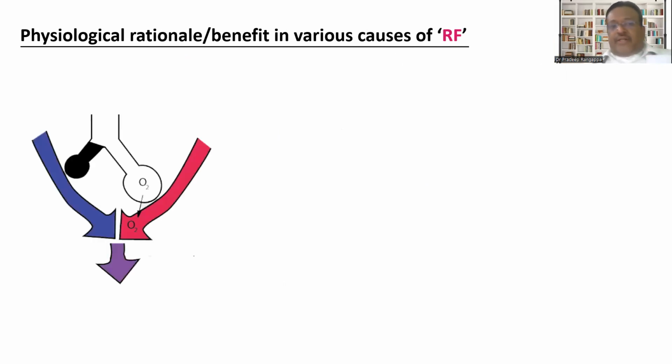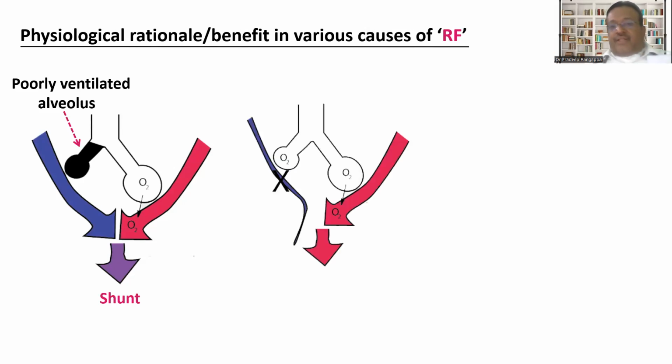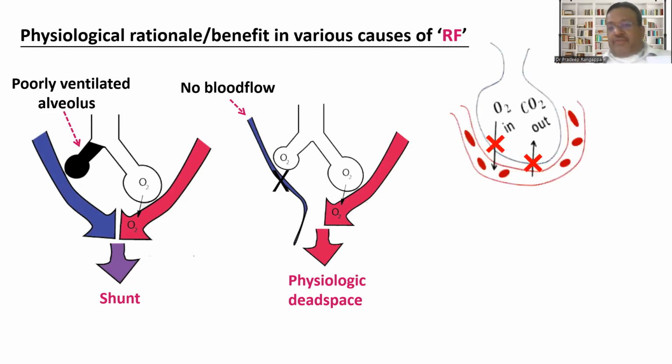As I said, this is the shunt, where you see these alveoli not participating in ventilation. And in shunt, just giving HFNO will not help, because HFNO will not recruit these collapsed alveoli. It is only with positive pressure, with NIV, that you can recruit these alveoli and reverse the shunt fraction. Then you have the situation of ventilation perfusion mismatch, where there is no perfusion happening and there is a dead space issue. Even here, NIV has a better role than HFNO.